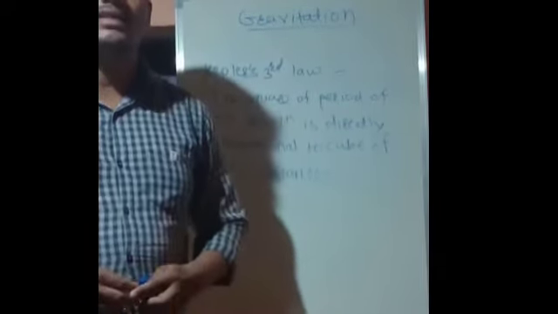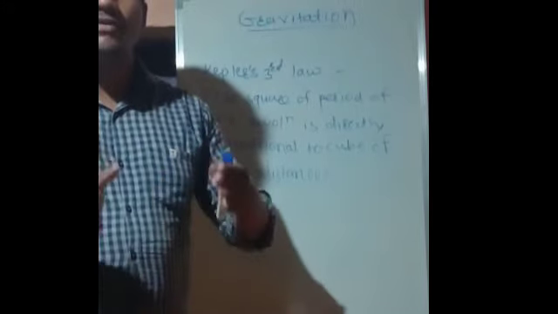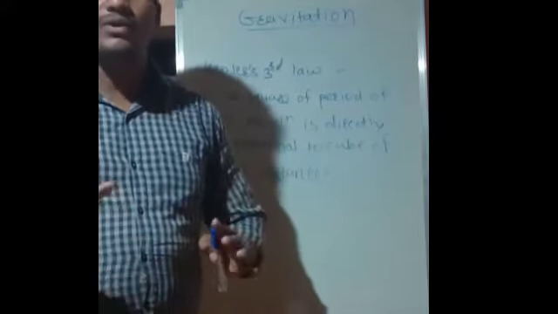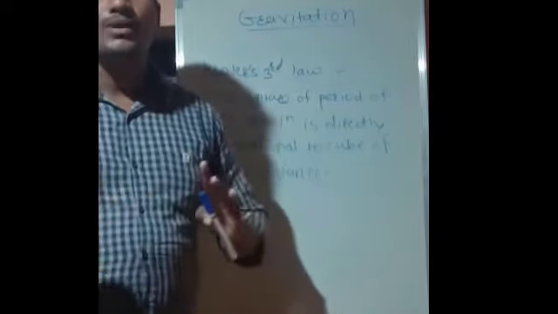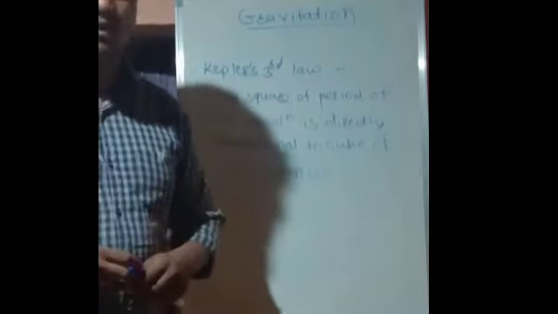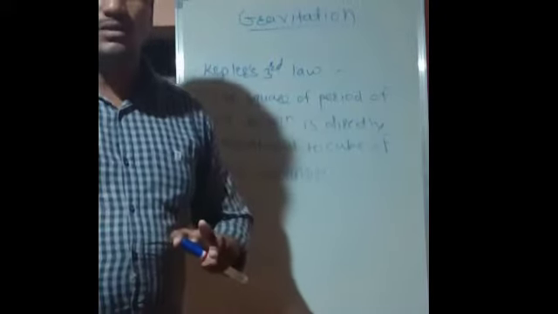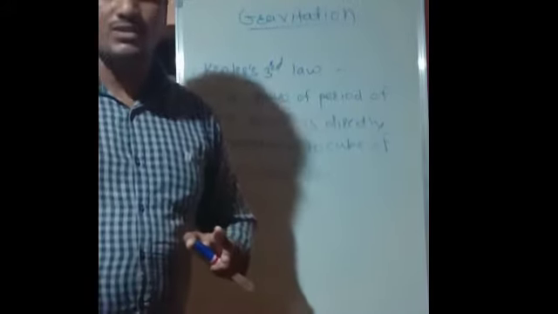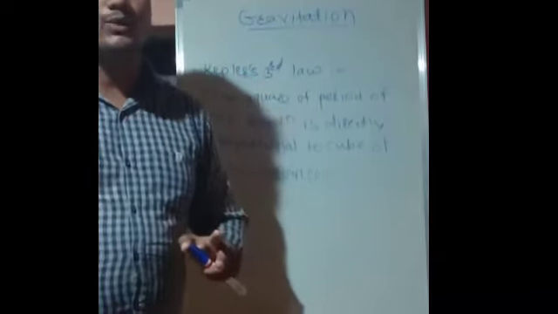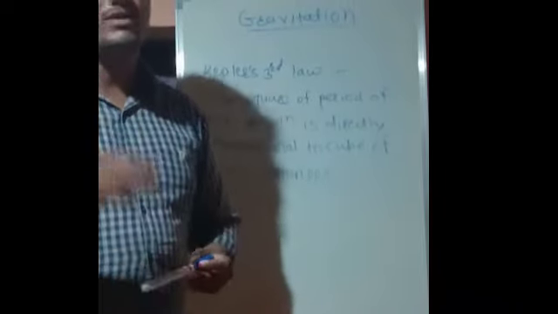The second law states that the line joining the planet and the sun sweeps equal area in equal intervals of time. We understood with the help of a diagram how the line joining the sun to the planet sweeps the area with respect to time.